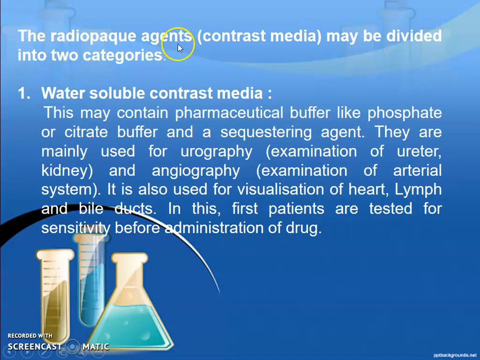The radio-opaque agents, means contrast media, may be divided into two categories. First is water-soluble contrast media. This may contain pharmaceutical buffer like phosphate or citrate buffer and a sequestering agent. They are mainly used for urography, means examination of ureter and kidney, and angiography, examination of arterial system. It is also used for visualization of heart, limb and bile duct. In this, first patients are tested for the sensitivity before administration of the drug.